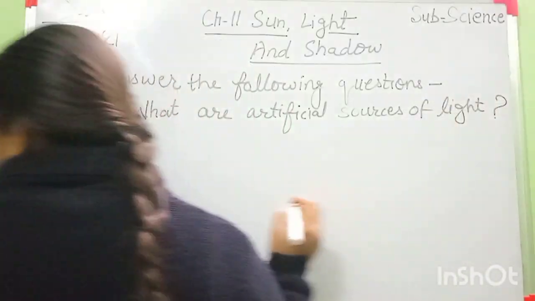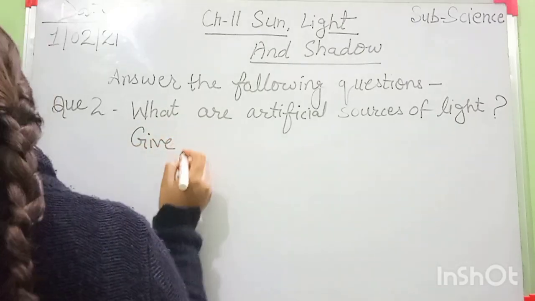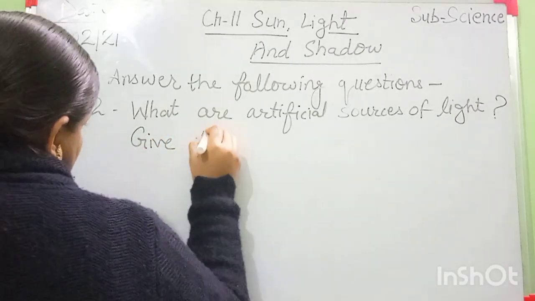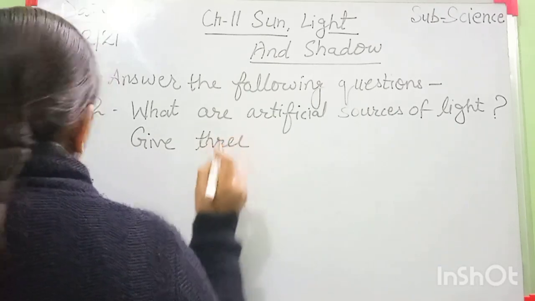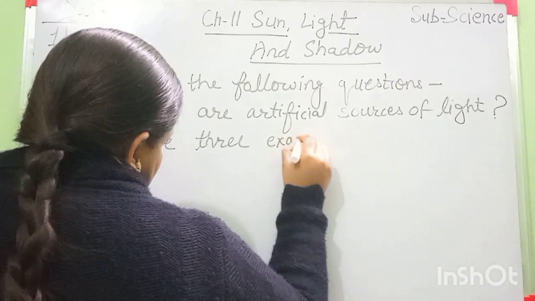This is the first part. And how many examples is this question asking about? Give 3 examples. In the previous question there were only 2 examples. Here 3 examples.